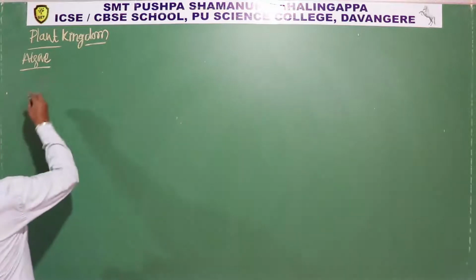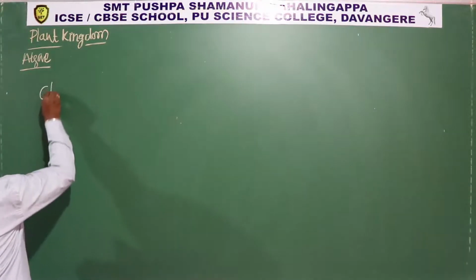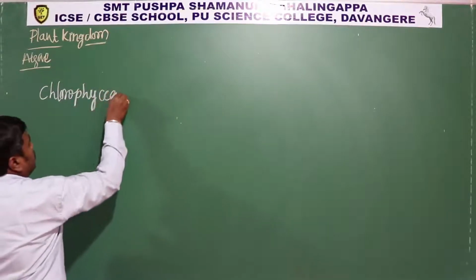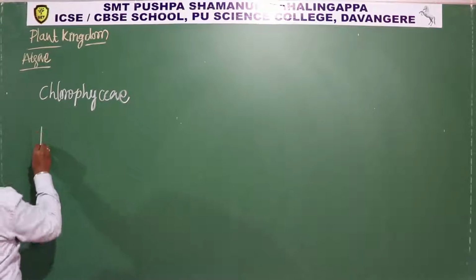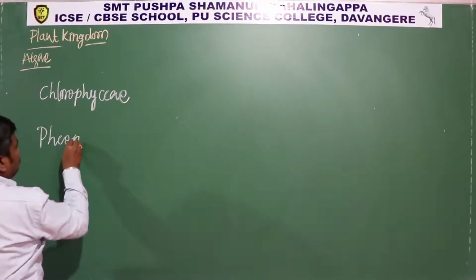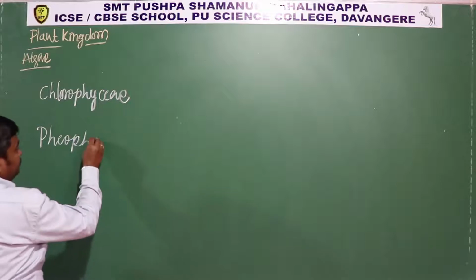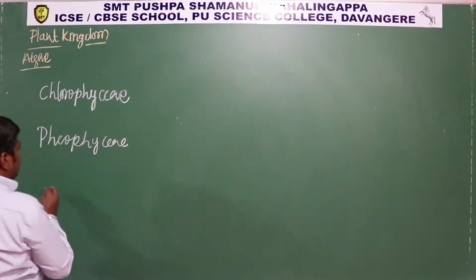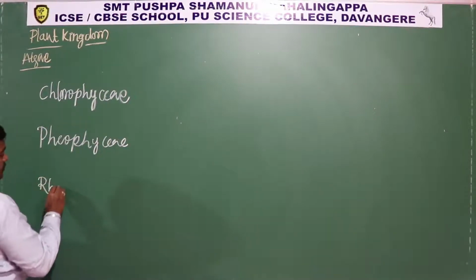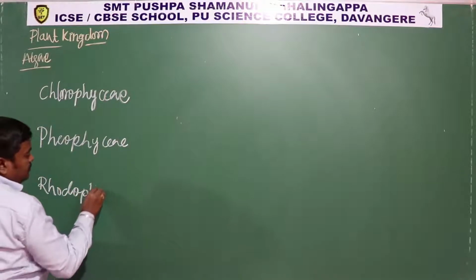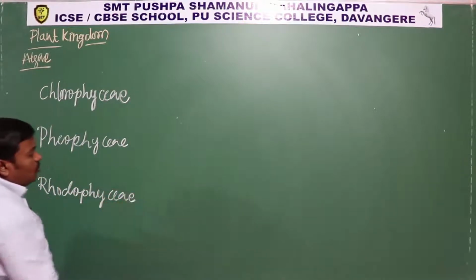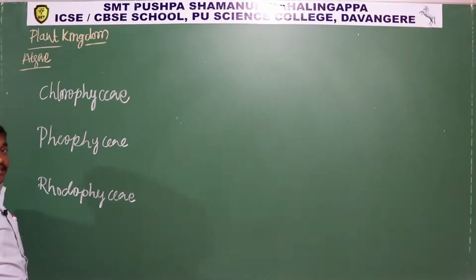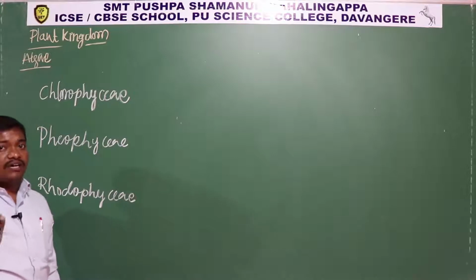Algae can be classified into Chlorophyceae, Phaeophyceae, and Rhodophyceae. Here chloro, pheo, and rhodo predict what kind of algae it is.